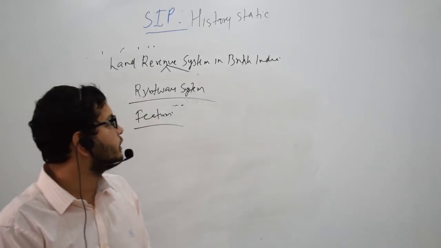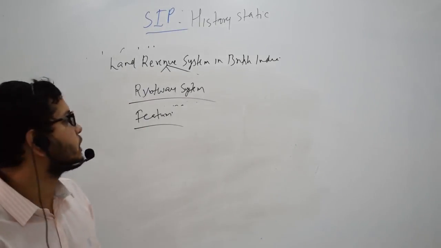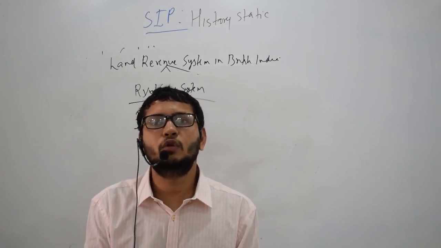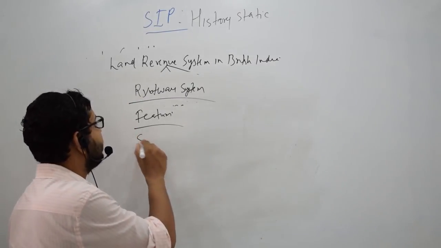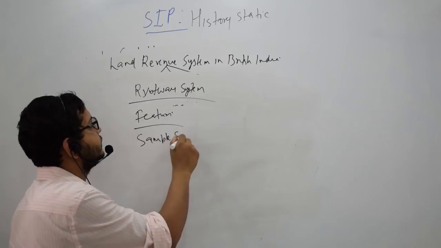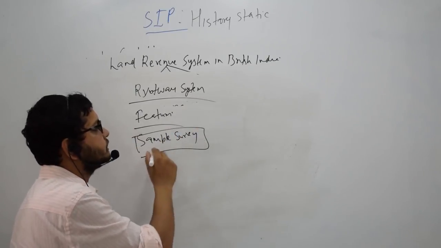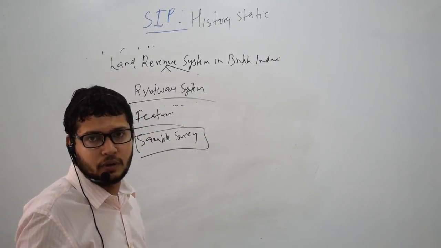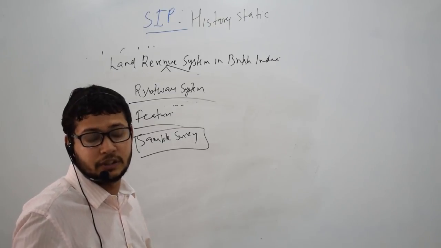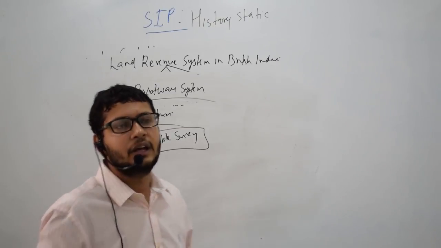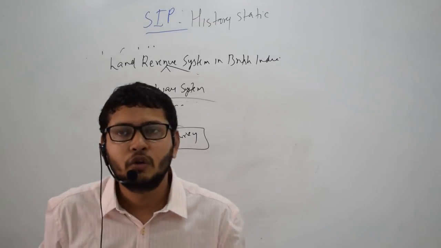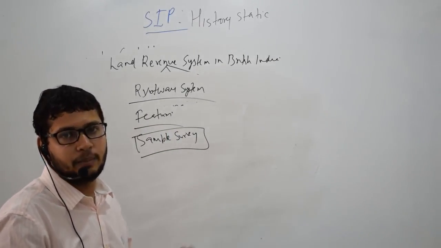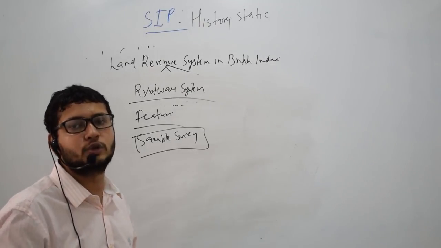Thirdly, this also had this feature of patta and kabuliyat, which means that firstly, under the system, the land revenue was decided on the basis of sample method or sample survey. After the sample survey, it was expected that this land is of that much productivity, and therefore that much amount of land revenue will have to be collected from this land. After that, the farmer was given an option to accept these terms and conditions. He can choose to also refuse that condition.